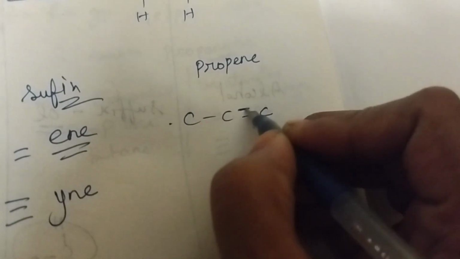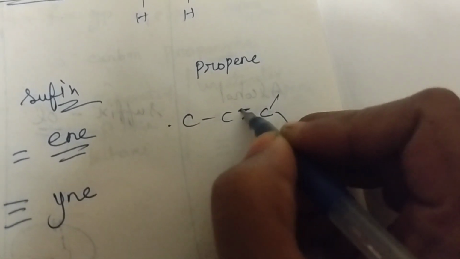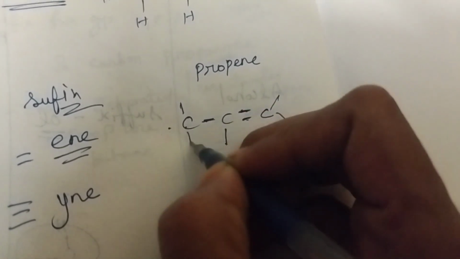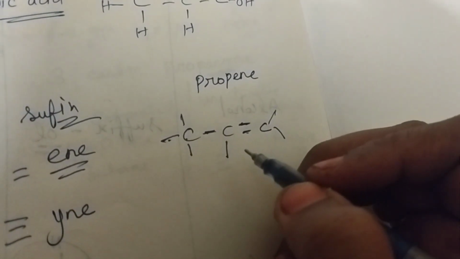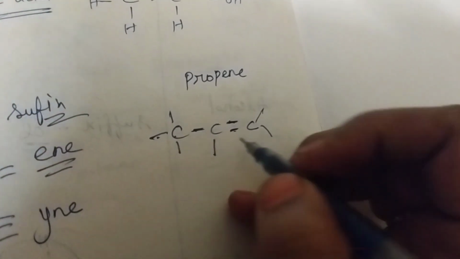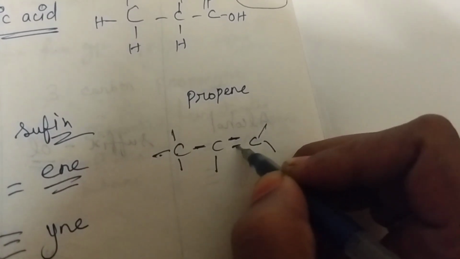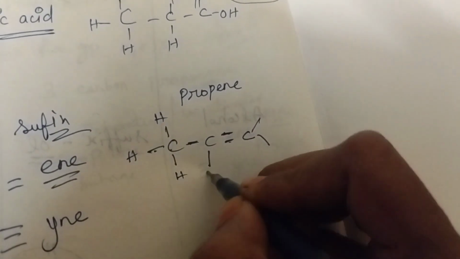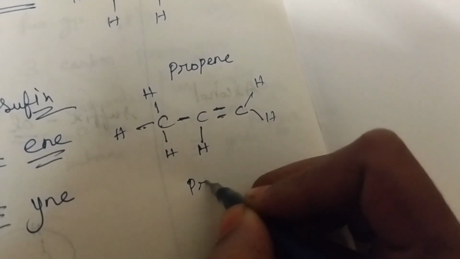So I am writing the double bond here. Now complete the valency: 1, 2, 3, 4, 1, 2, 3, 4, 1, 2, 3, 4. Again I am saying, if you have any doubt about the valencies, see my previous videos. I will give the link in the description box. Here propene has one double bond, so I wrote it and I am completing the valency, writing the hydrogens. So this is propene.